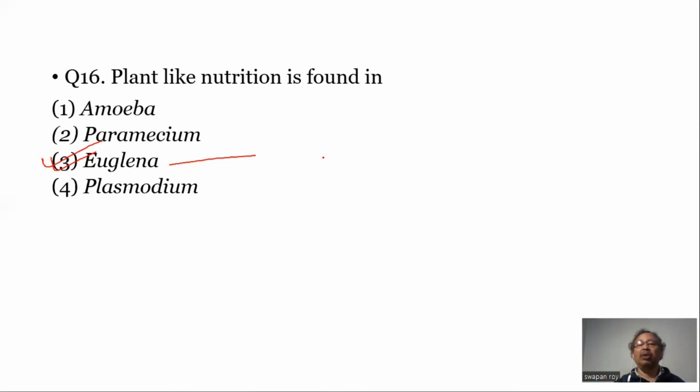But one unique and peculiar feature of Euglena is that in continuous darkness, that is, in the absence of light, it behaves as a predator. So it can catch other organisms and eat them. So it shows both types of nutrition, animal-like as well as plant-like nutrition.